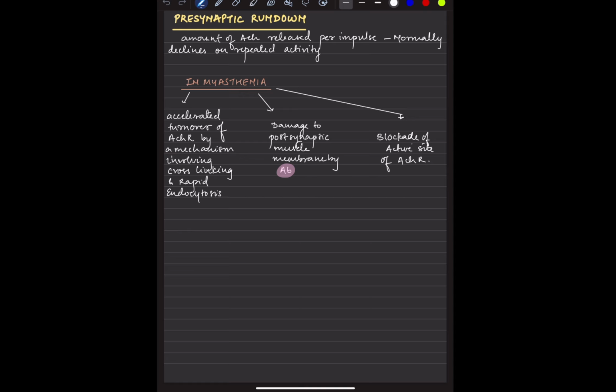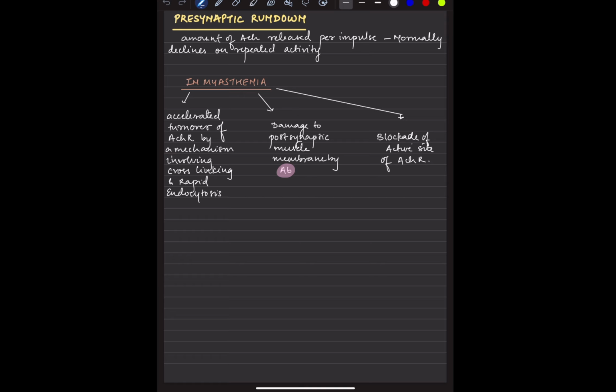In physiology, we did a practical where one of our colleagues volunteered and did repeated activity with his fingers, if you remember, and this created fatigue. When we cheered him on, he could do some more activity, but at a certain point he was not able to. That is mostly a normal phenomenon.